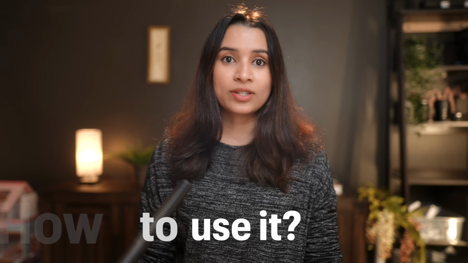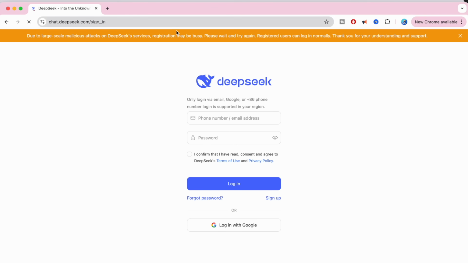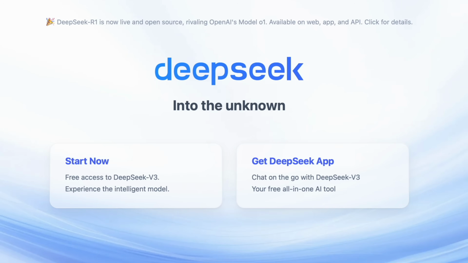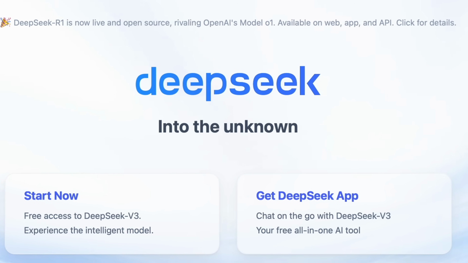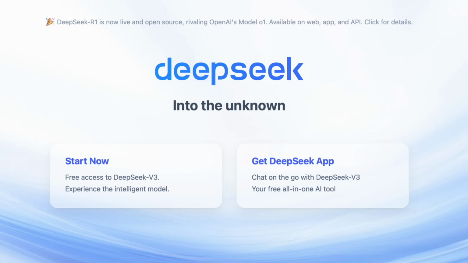Okay, before we see if this is better than the currently popular ChatGPT, let's first see how to use it. I've been trying out the DeepSeek AI on their website, chat.deepseek.com. In fact, if you go to their website, you will find an even newer model called DeepSeek R1. R1 is their reasoning model built on the basis of their V3 model. R1 is built specifically to logically reason better than an all-purpose model.